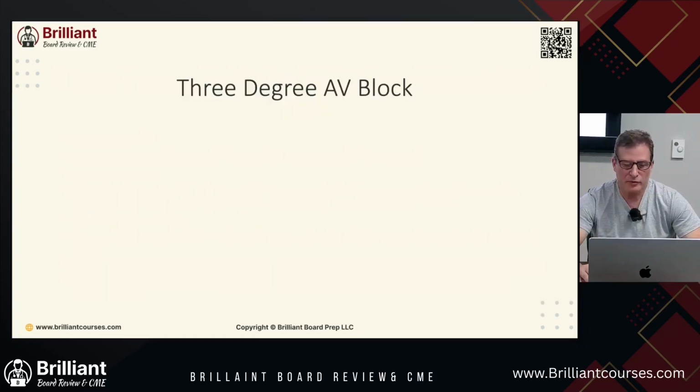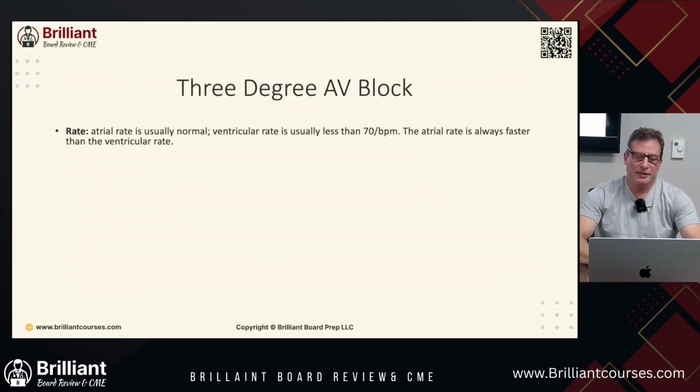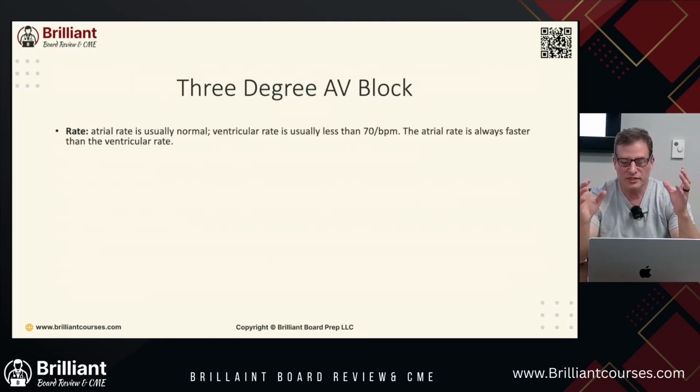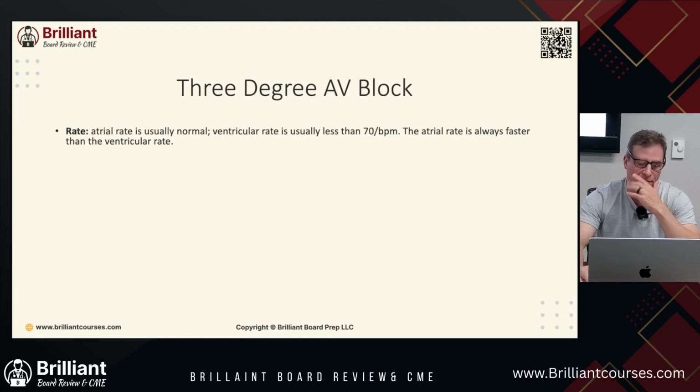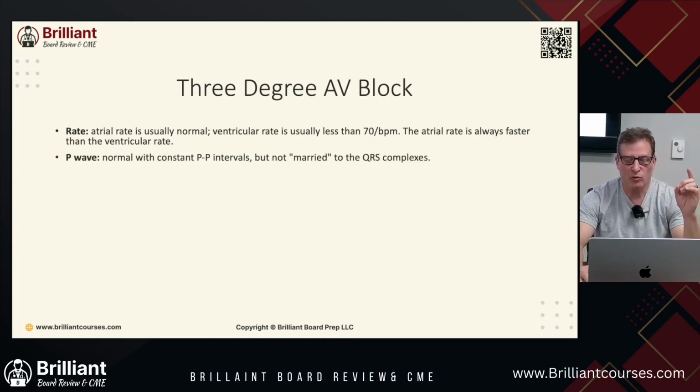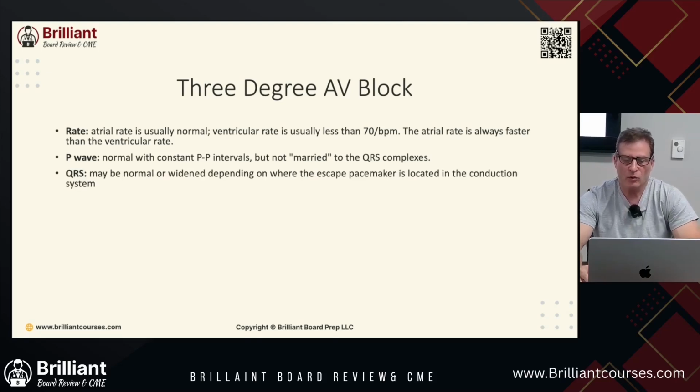Let's talk more about third degree AV blocks. The atrial rate is usually normal. The ventricular rate is usually less than 70 beats per minute. The atrial rate is always faster than the ventricular rate. The P wave is normal with constant PP intervals, but it's not married to the QRS complexes. So you can mark those off. If you have a question, you literally get a piece of paper and mark out the P waves on your rhythm strip. The QRS may be normal or wide depending on where the escape pacemaker is located on the conduction system.